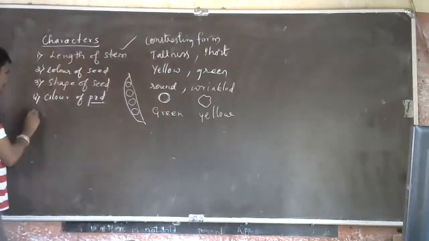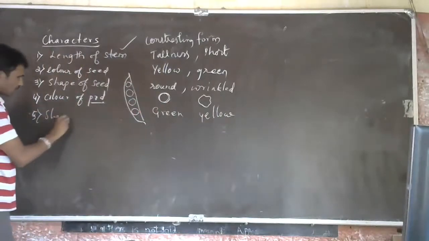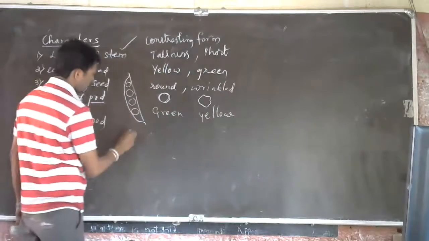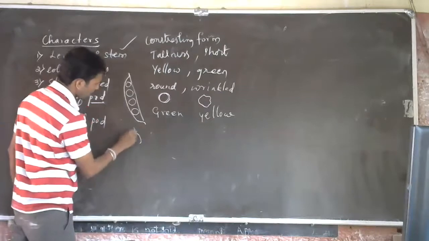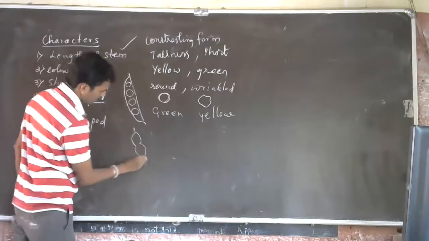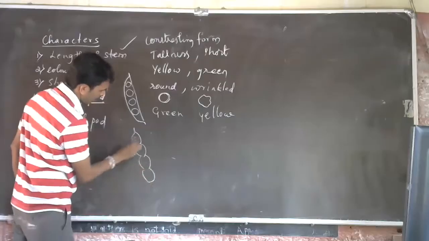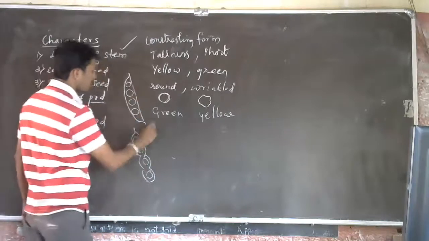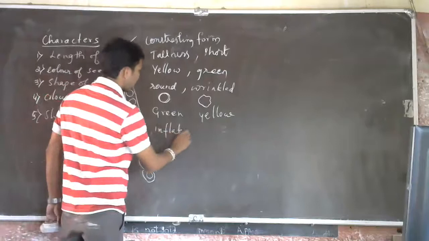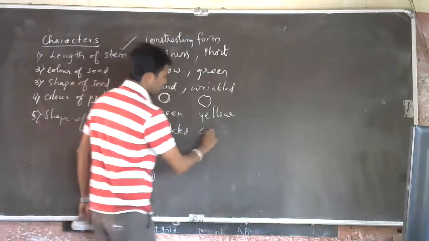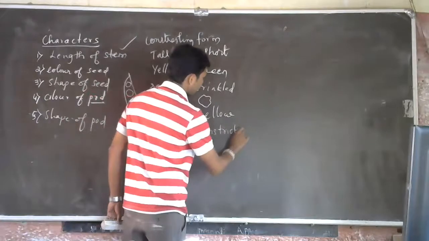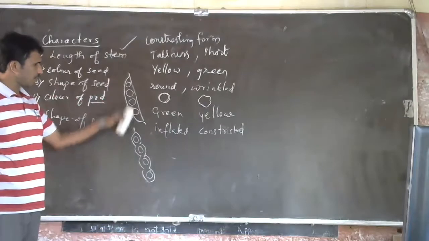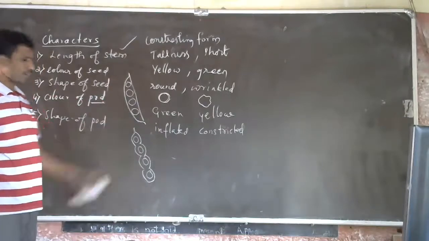Then shape of pod. One more shape will be there like this: constricted or inflated. See, this is constricted, and this is inflated like this.